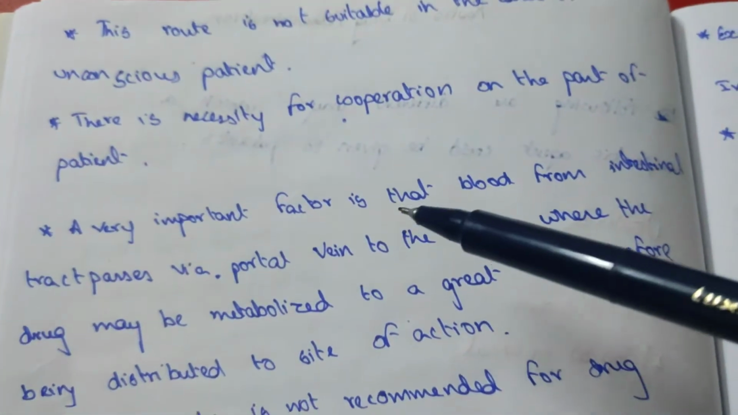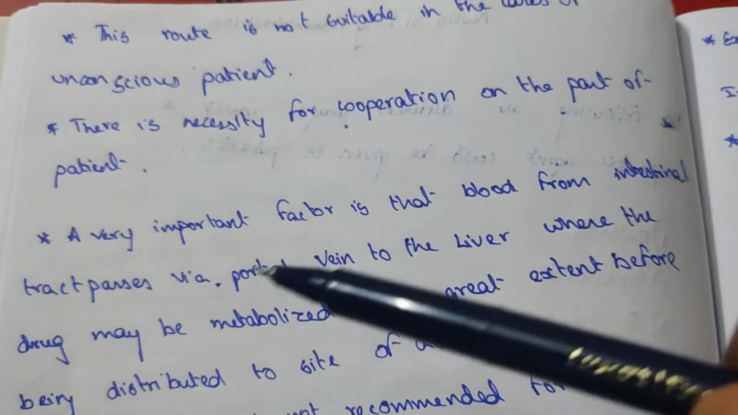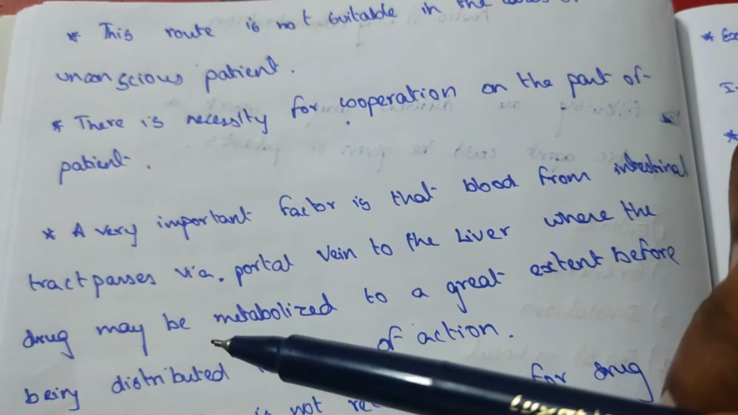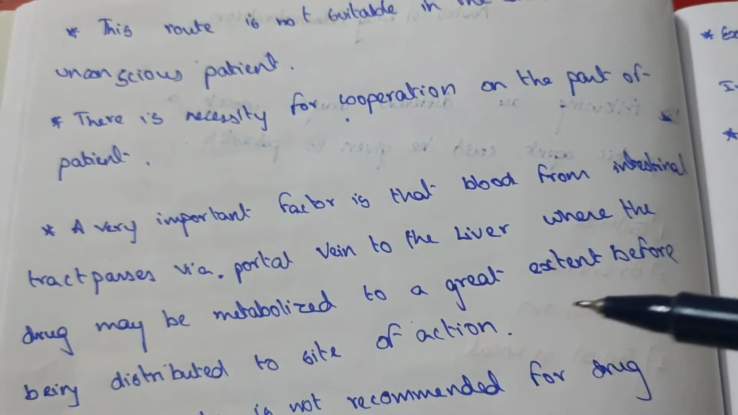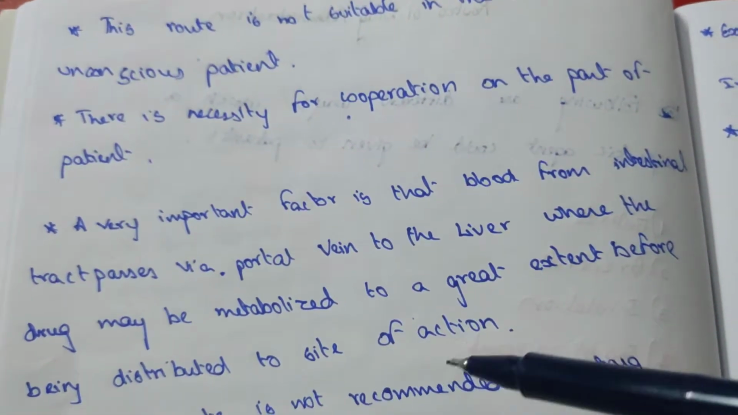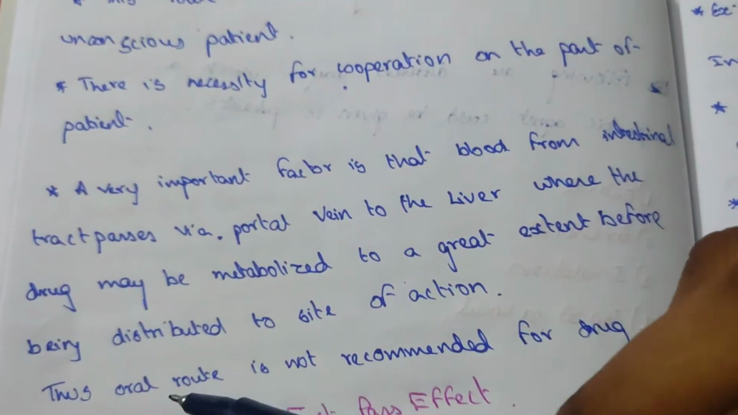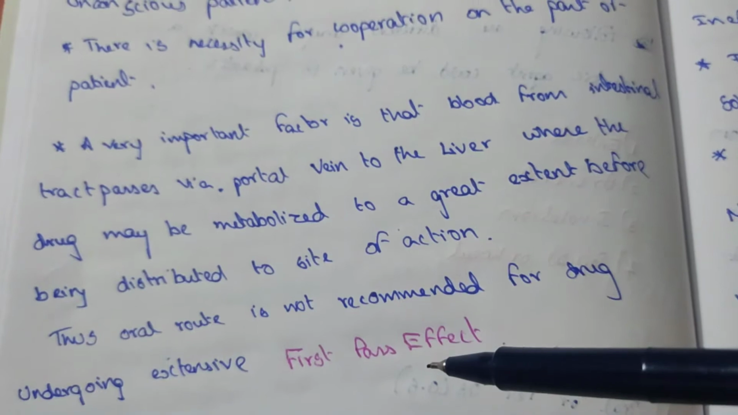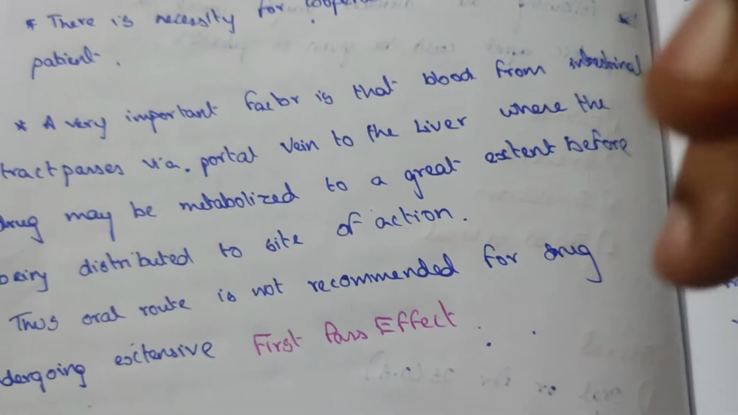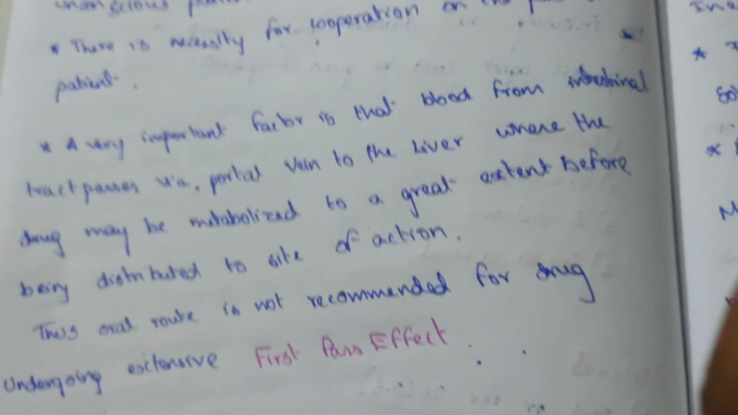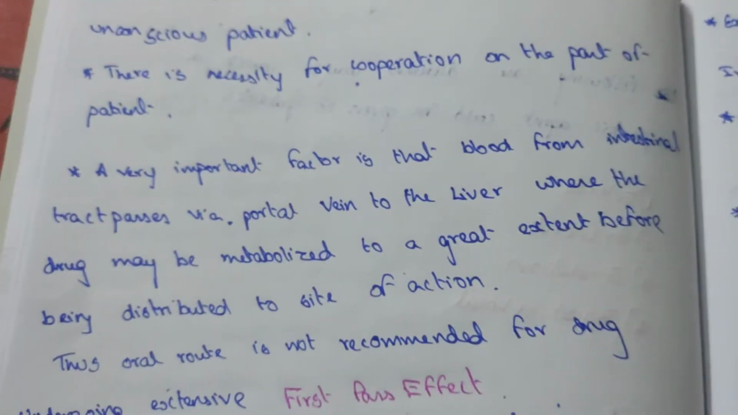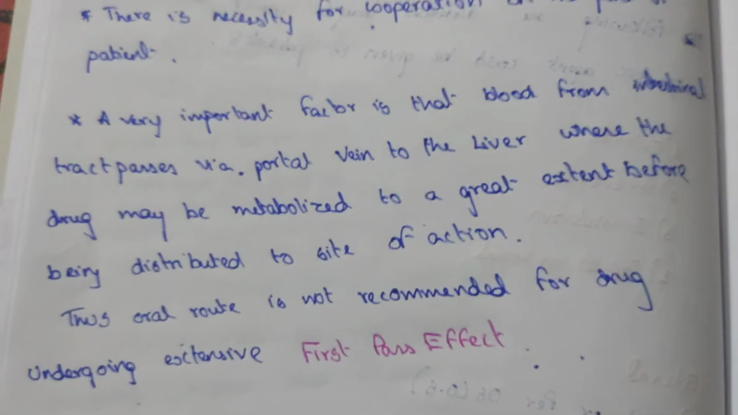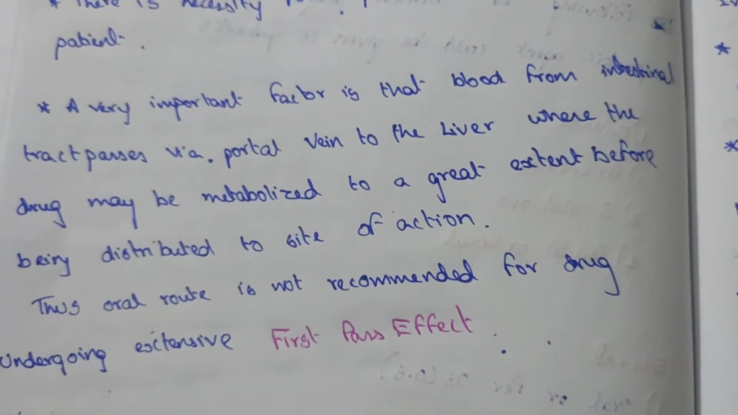A very important factor is that the blood from the intestinal tract passes by the portal vein to the liver, where the drug may be metabolized to a great extent before being distributed to the site of action. Thus the oral route is not recommended for drugs undergoing extensive first pass effect. This first pass effect means first the drug enters the liver and gets metabolized. So the action of the drug is reduced by 20 to 30%. The action of the drug is reduced.